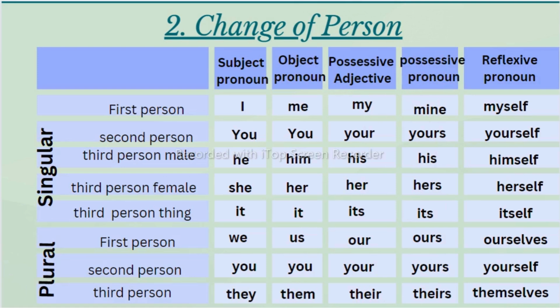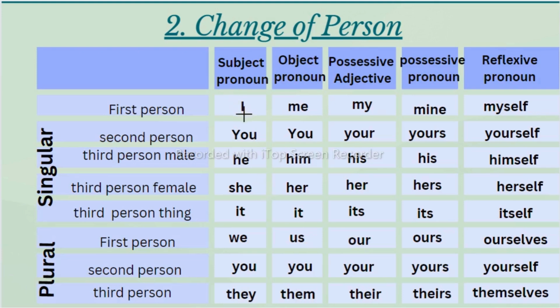Let's see the second rule of the general rules. This is the change of the person. So here we have first person, second person, and third person, singular and also plural. When I explain it in the example, then you will understand it. Just take a screenshot of this.